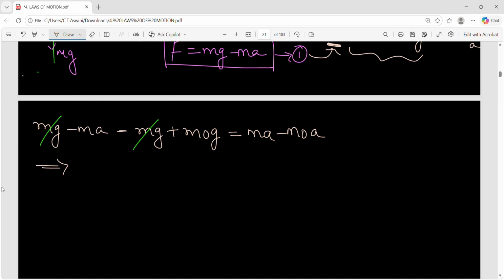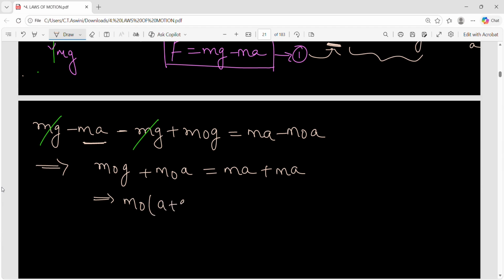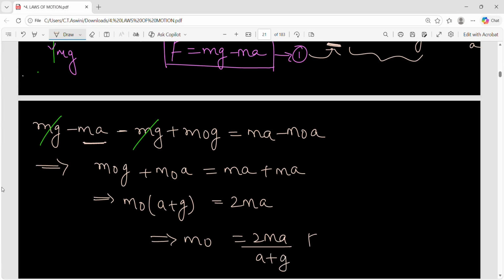Now get the minus m naught a this side. So m naught g is already present, and from that side m naught a. On the RHS side ma is already present, and send this minus ma that side, so it will get plus ma. So take out m naught common, you will get a plus g. This is equal to 2ma. So what is m naught now? It is 2ma upon a plus g. So this is the mass that has to be removed.